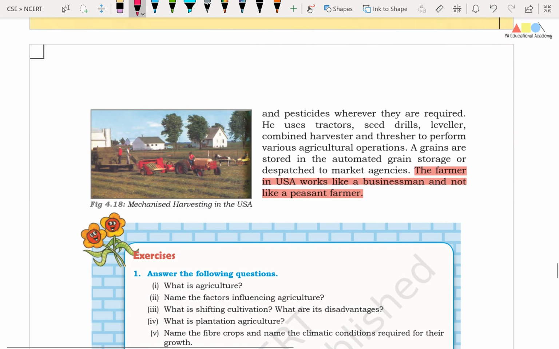Right friends, the major difference can be summarized as the farmer in USA works like a businessman, and in India the farmer works like a small peasant. So he does not work as a commercial farmer or a businessman.